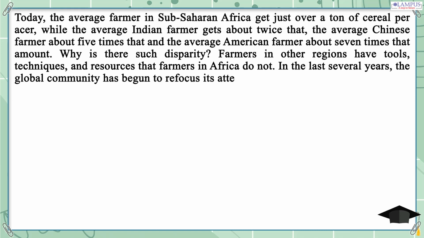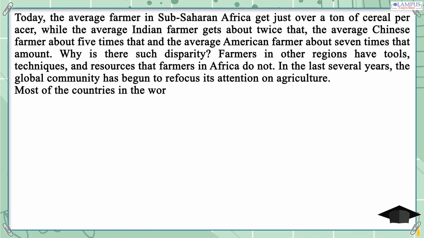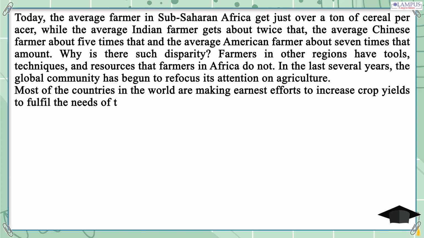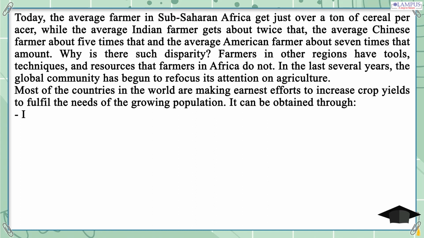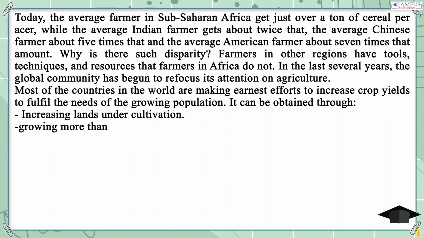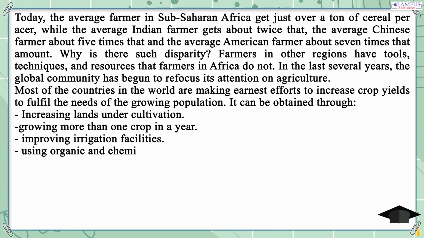Most of the countries in the world are making earnest efforts to increase crop yields to fulfill the needs of the growing population. It can be obtained through increasing lands under cultivation, growing more than one crop in a year, improving irrigation facilities, using organic and chemical fertilizer, and using high-yielding variety (HYV) seeds.